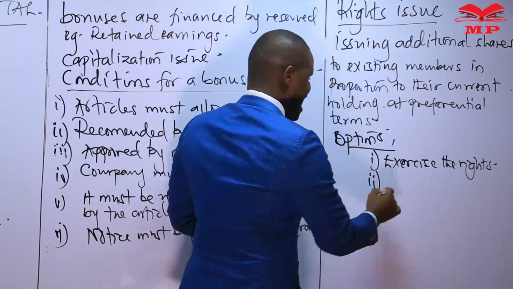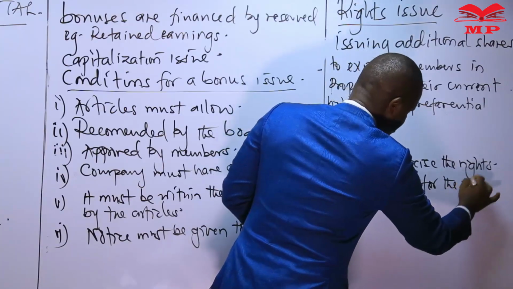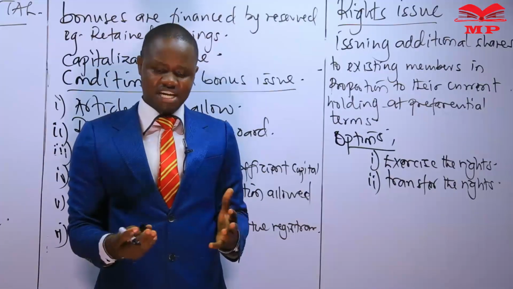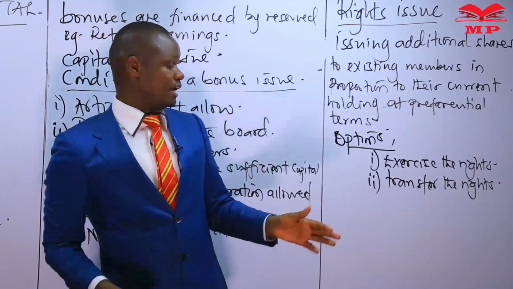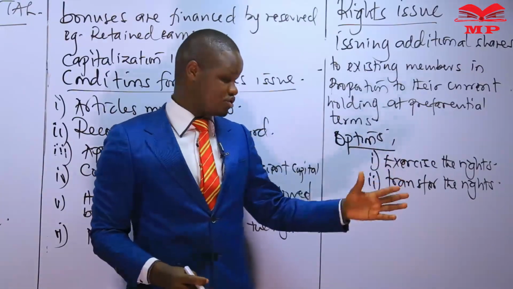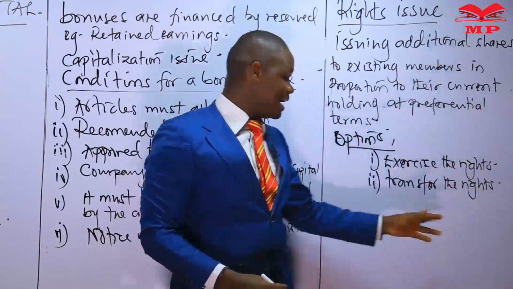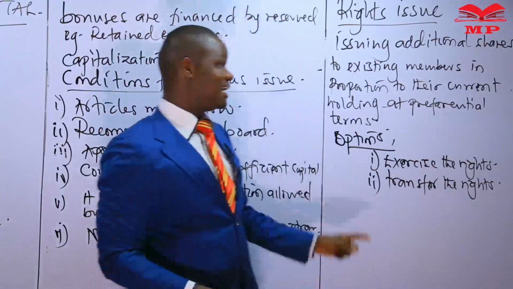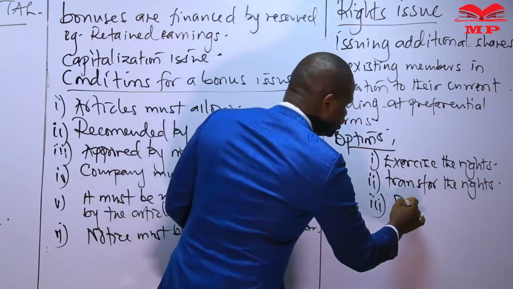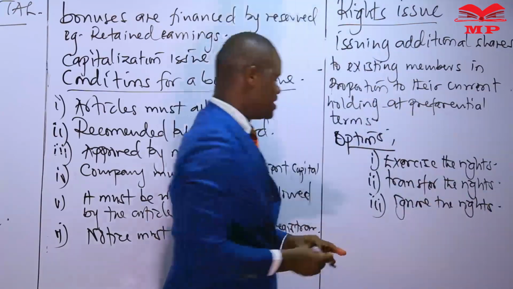The second option they have is to transfer the rights, or simply sell these rights. Now that I have an opportunity to buy these shares at a lower price, it could be the case that I have no money to buy, or I am not interested in taking up any additional shares, but I can transfer that right to another member or a non-member to buy such shares that are being offered as part of the rights issue. Then the third option they have is to ignore the rights. That is the third option.